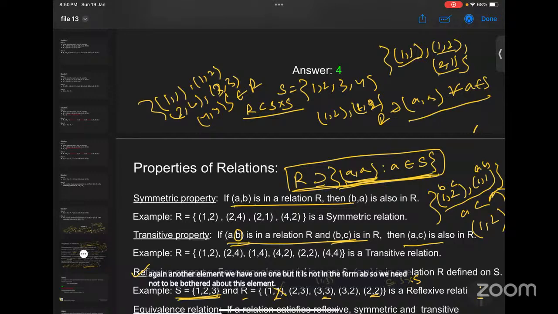And in this set, suppose there is (7, 1) also. Then it will not have the symmetric property, because (1, 7) should be there. Okay, fine. All of you are okay with it?